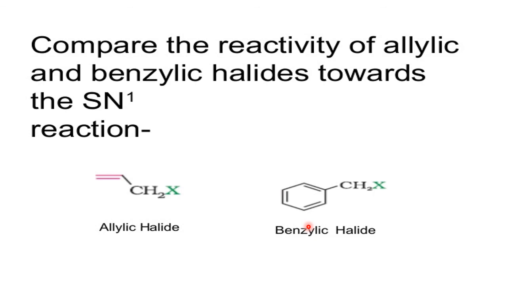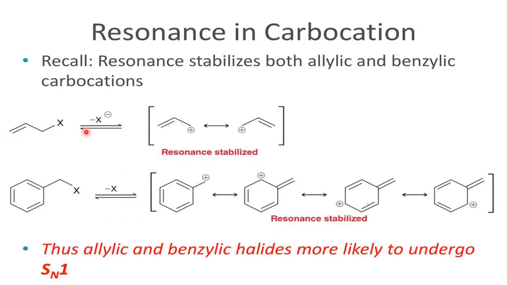That means these two categories prefer SN1, because SN1 goes via carbocation stability, and here carbocation stability is attained by resonance. Therefore, allylic and benzylic halides prefer the SN1 reaction. See here, the plus charge is stabilized by the resonance structure: double, single, single, double.